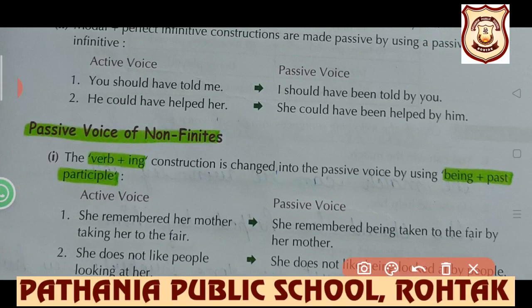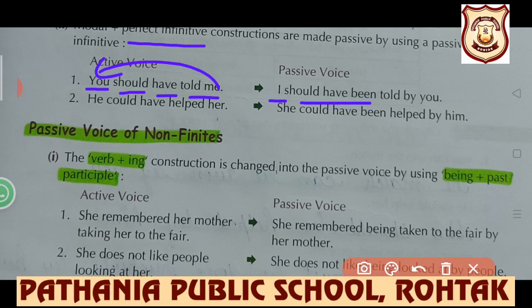Let's understand the active first of all. You is subject, should modal, should have becomes perfect infinitive, told me object. Me will be converted into subject, so that will become I. Should have, I have already told you that it will be should have been.